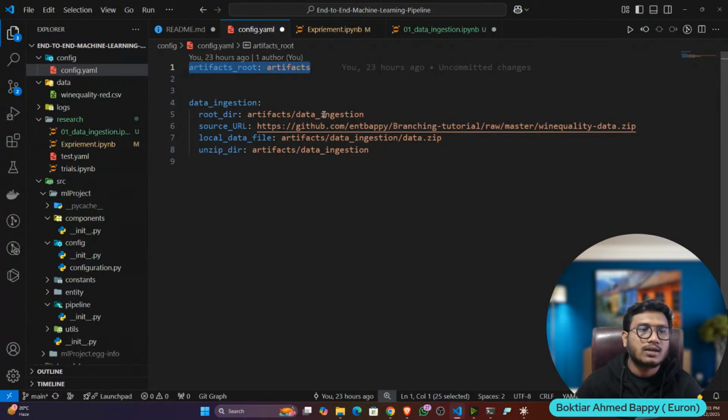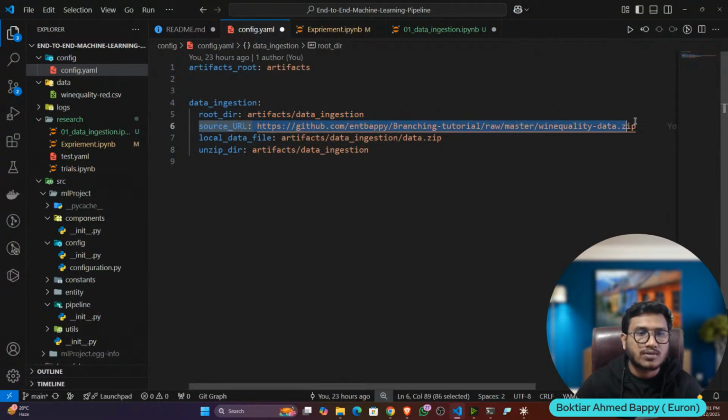Okay, all the generated files will be saved in the artifact folder. That's why this is my artifact root. Now this is my data ingestion related configuration. First of all, I'm mentioning my data ingestion folder inside artifact. Then this is the source URL of my data.